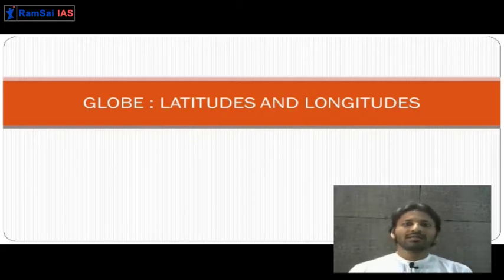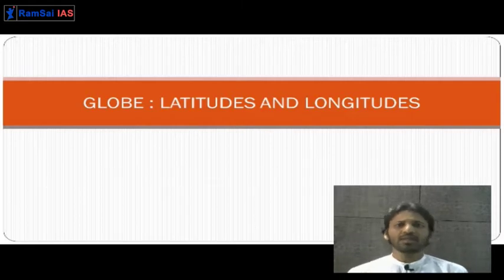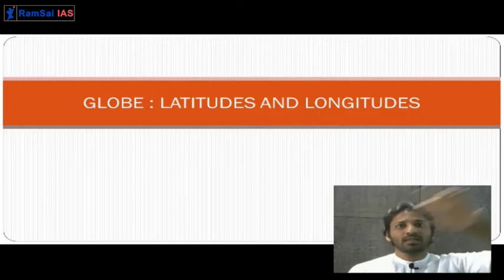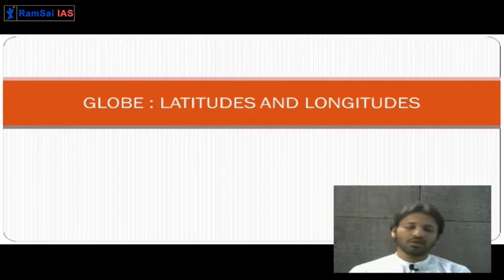Today let us understand about latitude and longitudes. Most of you are familiar with GPS, and most of you are familiar with the globe. On the globe, as we know, it is circular, so it is very difficult to mark a place on it. In general, if I ask where you stay, you can tell your address, that somewhere you stay in Andhra Pradesh. But on a larger scale, it is very difficult to mark Andhra Pradesh on the circular sphere of the earth.